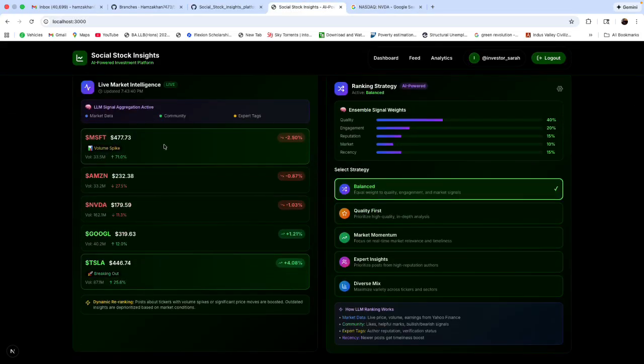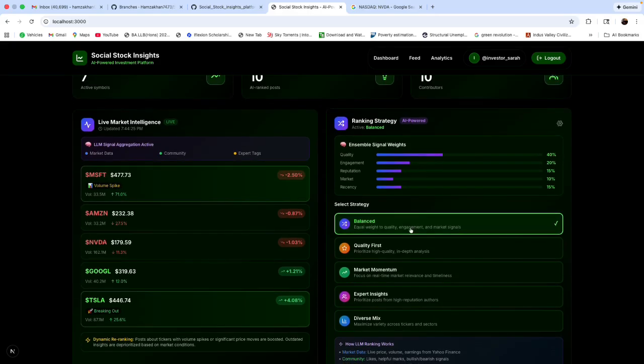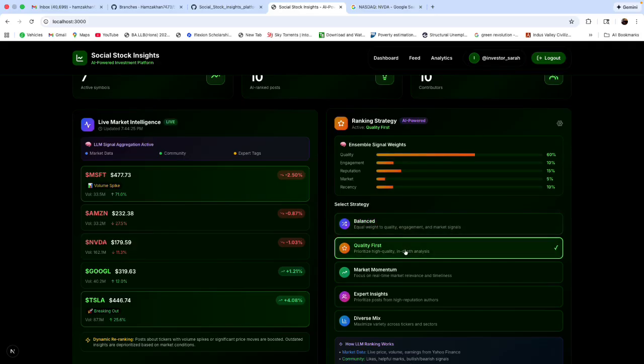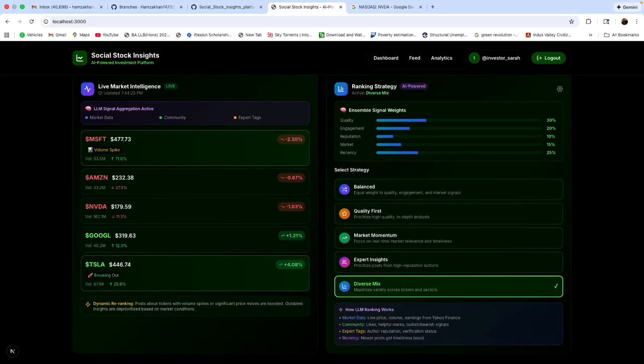It's showing where the stocks are going, current prices, 24-hour change percentages, volume spikes, and market signals. So here is the dashboard. We can see a summary of all the stocks. We can go on balanced quality first. We can see these are the ML signal weights, and this is the market momentum, expert insight, and diverse mix.